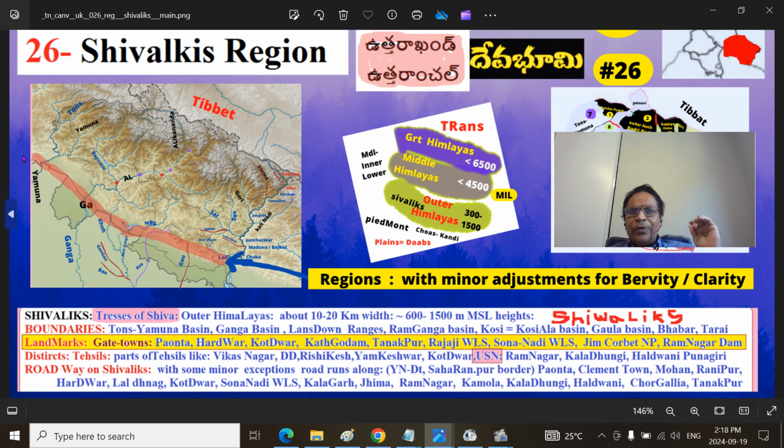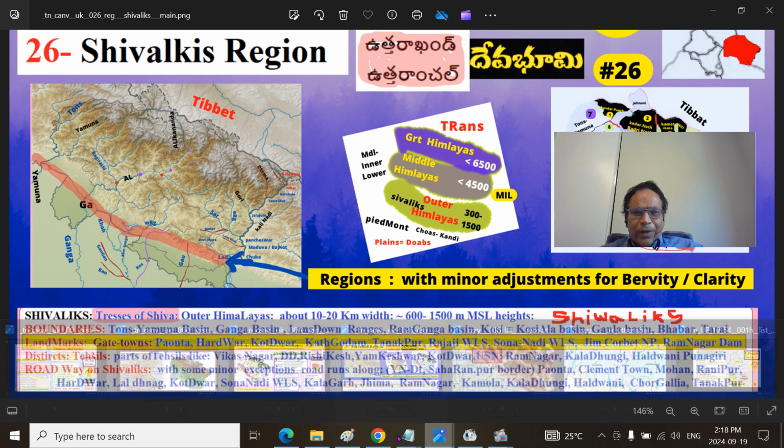So Tanakpur here, that is the Purna Devi Mandir will be here in the old Almora district, that is the Pithoragarh district, now Champawat to Western Paonta. These are some of the regions.